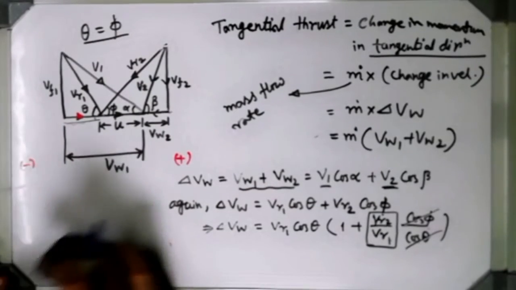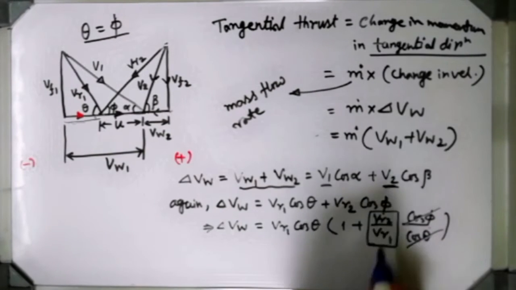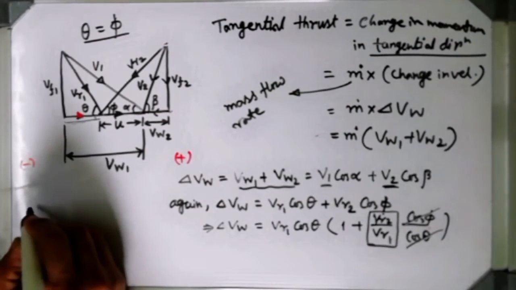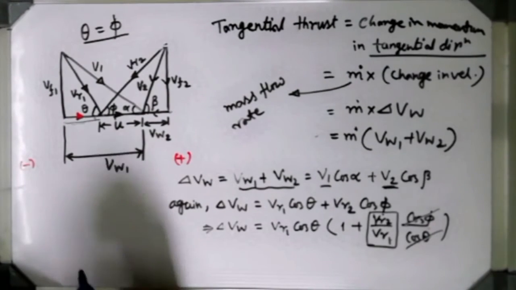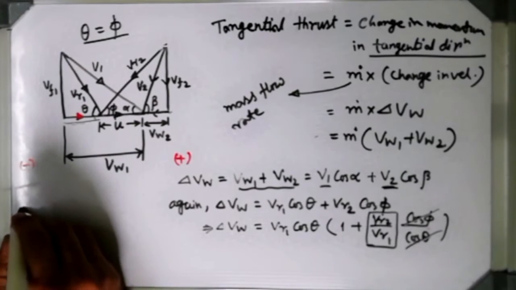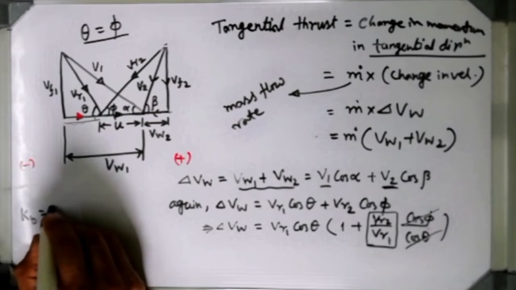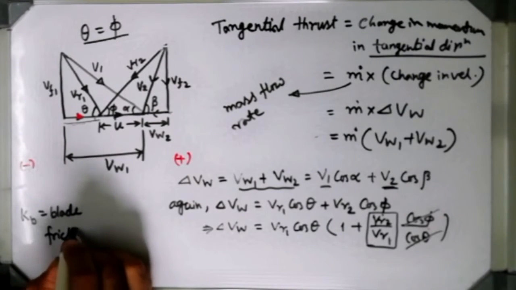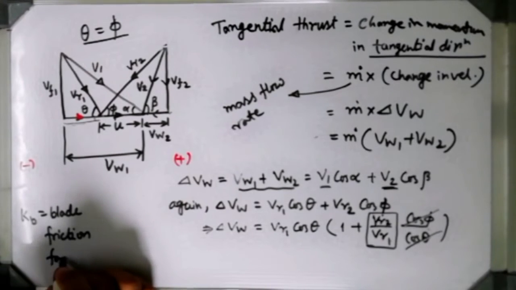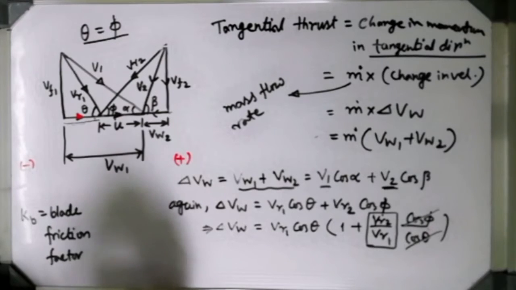VR2 means the relative velocity at exit, and VR1 is the relative velocity at inlet. This ratio between the two relative velocities is known as Kb. Kb is nothing but the blade friction factor. Why is it important?